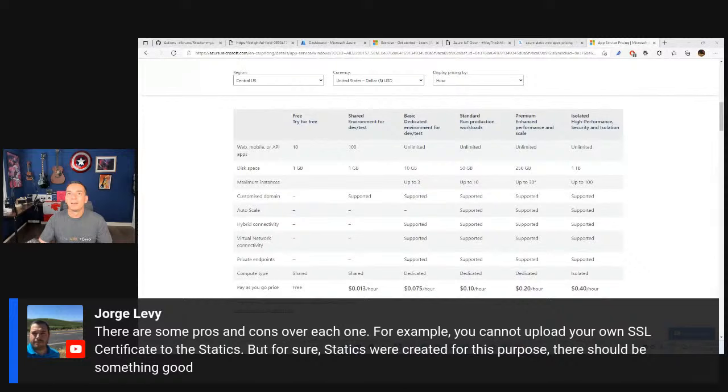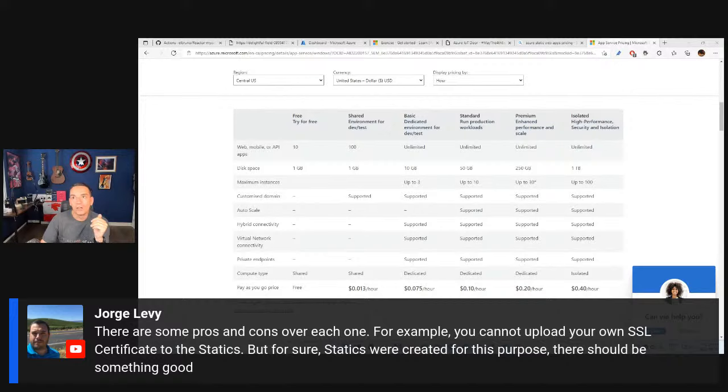So Jorge is commenting that there are some pros and cons here. You cannot upload your own SSL to Static Web Apps, but for sure, hey, I didn't know that. That's a good one. Thanks Jorge for sharing this, that you cannot add your own SSL. So that makes a lot of sense. Again, initially in my head, Static Web Apps are a simple, small option. App Service are the big ones, and it makes sense that you cannot customize a lot here.